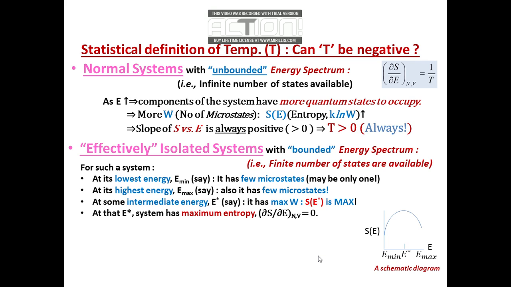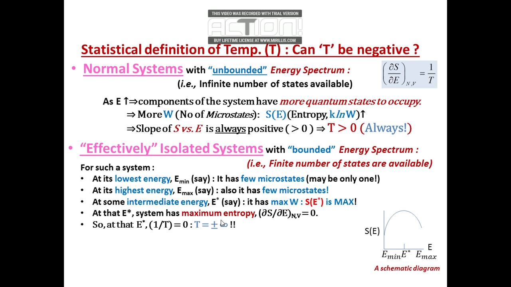What it essentially means is that at that maximum, where the energy is E star, you have slope 0, that means 1 by T is 0, and you can associate the system's temperature with something like plus infinity or minus infinity. It does not really matter, they are kind of equivalent. So temperature can be associated with infinite temperature in a way, plus infinity or minus infinity.